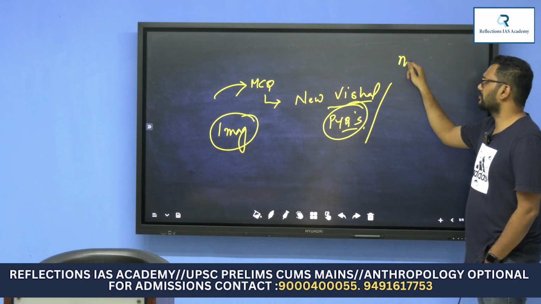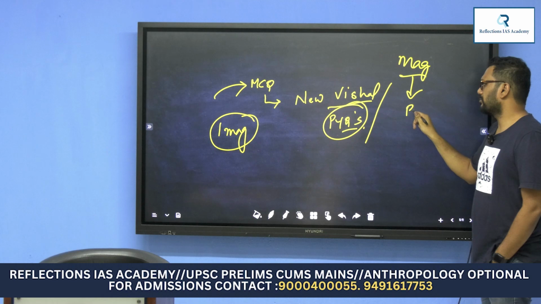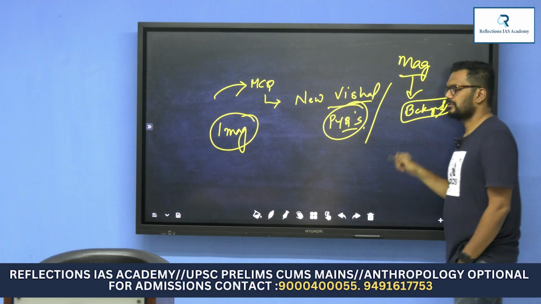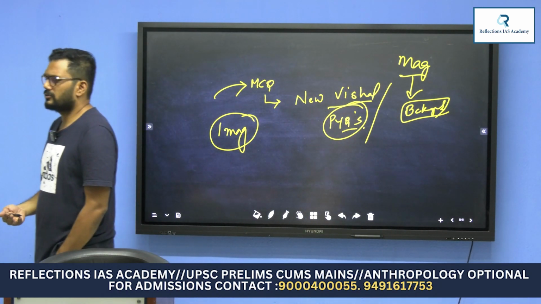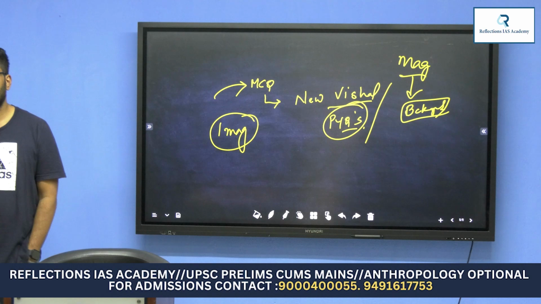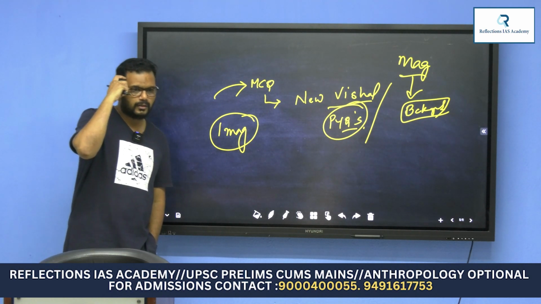Why do I ask you to read a magazine of any institution? Because they do some background work and analyze the content, so that could fetch you some more points. That is one way of how you have to read.